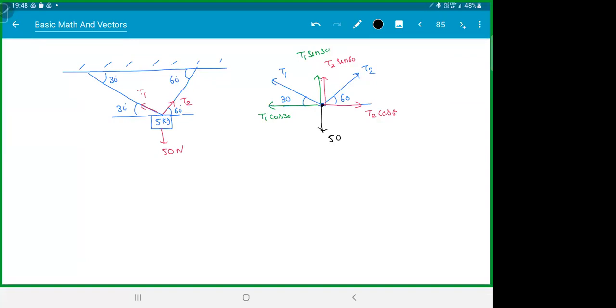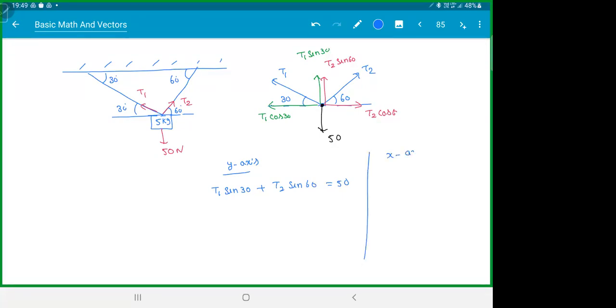Is that clear? So in the vertical direction, y-axis, these two guys are balancing the weight. So T1 sin 30 plus T2 sin 60 are balancing the 50. So unlike the previous problem, here two people are trying to balance it.